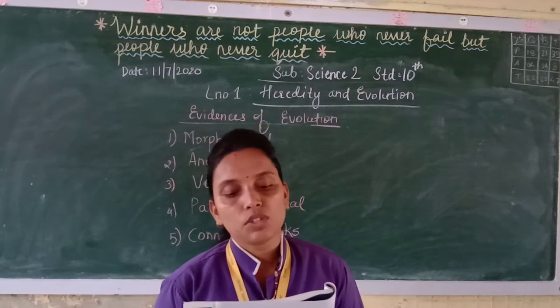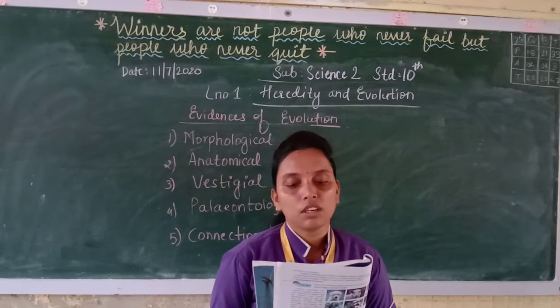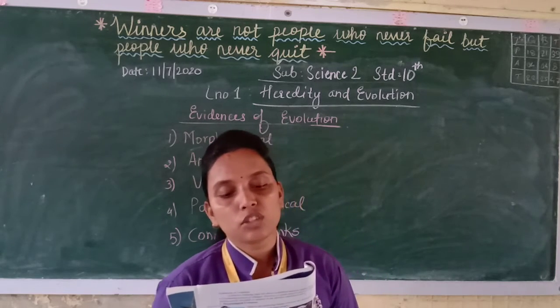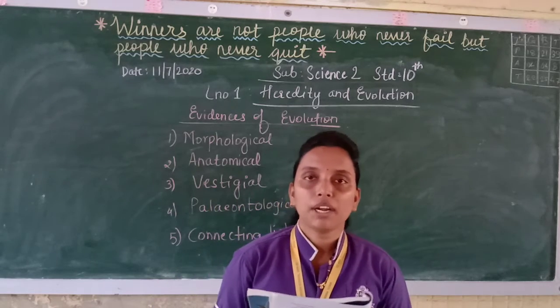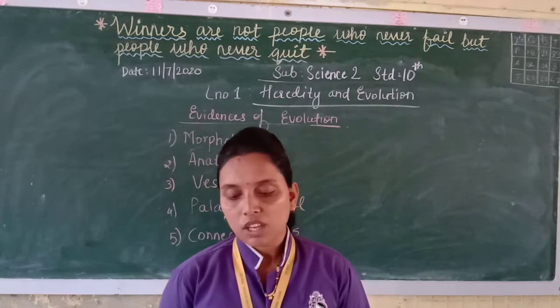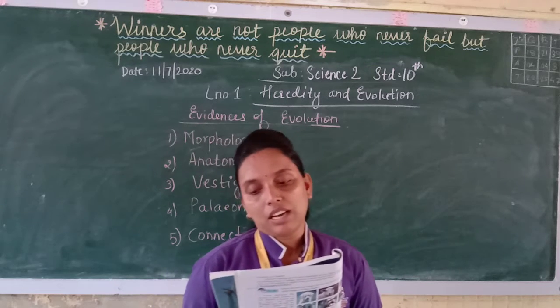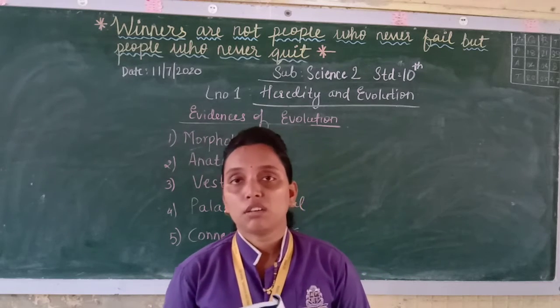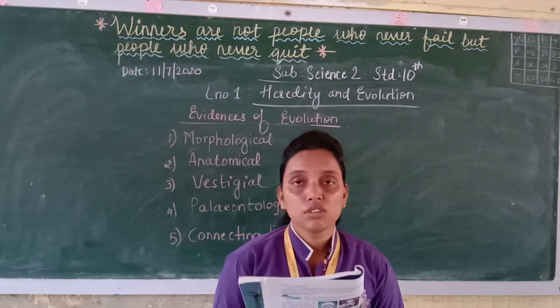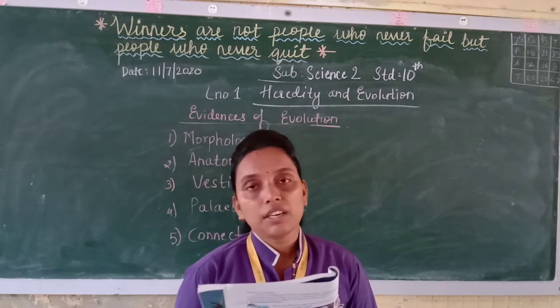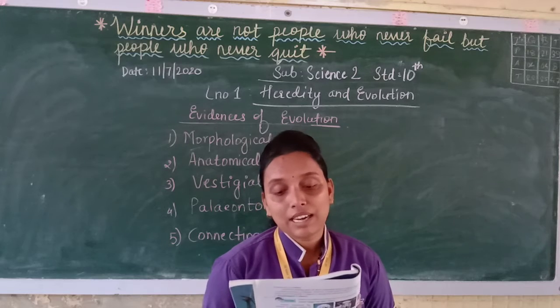Now the appendix, which is useless to humans, is useful and fully functional in ruminants. As you can see in the picture, that is the part of the large intestine, the extended part of the large intestine. Now it has no use in humans, but in ruminants, the cows, buffaloes, cattle, it is very useful.